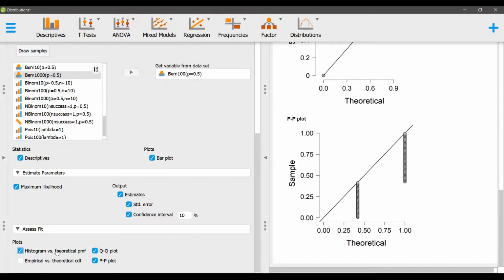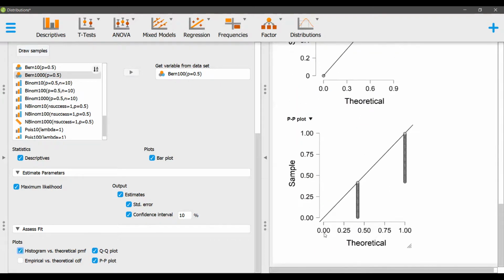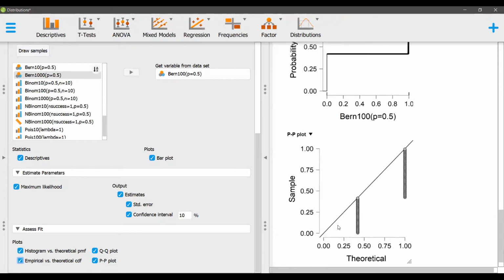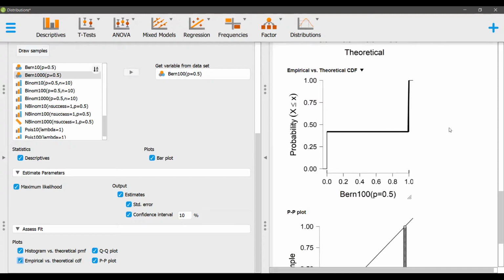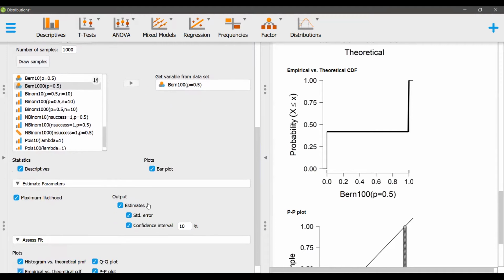And the histogram versus theoretical PMF. So PMF means probability mass function for a discrete random variable, and we have empirical versus theoretical CDF. So CDF means cumulative distribution function that will add up my total probability. So these are not so useful for any inference because we are having discrete random variables. As we go on to continuous random variables, this will be more and more helpful. So that's all we have. We'll end over here. You can try and practice these things again.